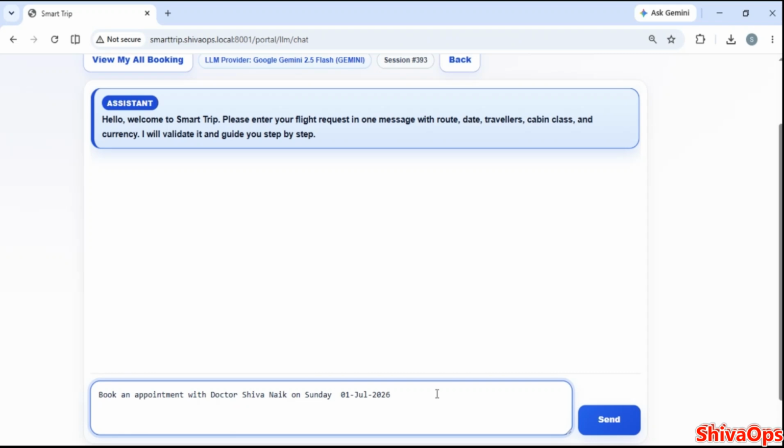To reduce all that manual effort, this application was given to one person, maybe the travel desk admin, who will book the ticket for the employee after all the internal travel desk requests are approved, and then finally he or she will use this app and book. This is somewhat how this application is going to be used. It is not possible to give it to individual users, so one person will control this.